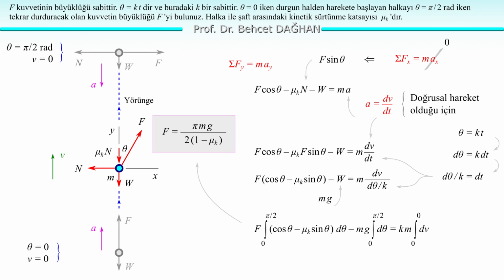If there is no friction, for example, if mu k equals 0, then we get F equals pi mg over 2. The expression inside the parentheses becomes 1. But if friction increases, the expression inside the parentheses decreases. When the expression inside the parentheses decreases, F increases. Does that make sense? Yes, it does.